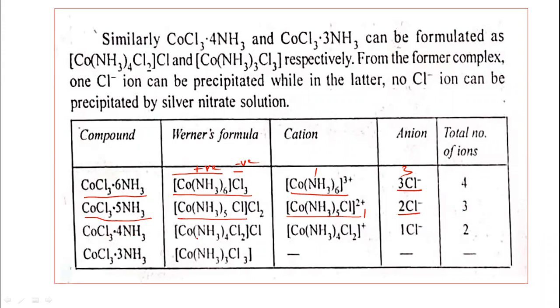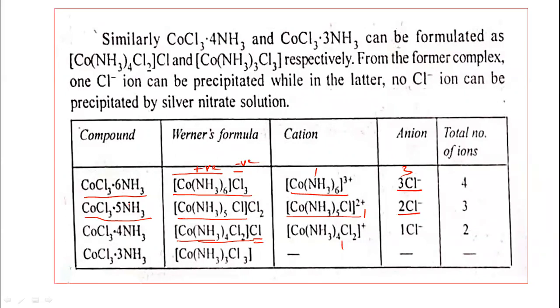CoCl3·4NH3. So the Werner formula is [Co(NH3)4Cl2]Cl. Total number of secondary valencies is equal to 6, 4 plus 2. Primary valency is 3. This is the cationic part, and this is the anionic part. So one chloride ion and one complex ion, 1 plus 1, 2. So in this way, we can represent the coordination compounds on the basis of the Werner theory.